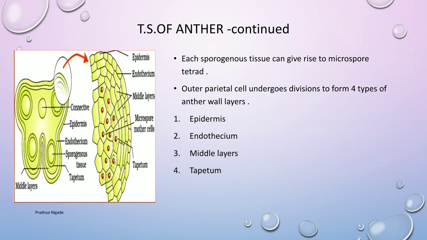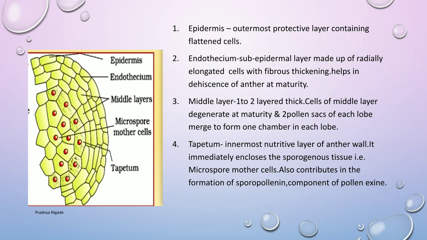All these four anther wall layers are shown in the diagram. Now let's see the details of these four layers in the next slide. So number 1 is epidermis. Now epidermis is the outermost common wall layer of the anther that consists of flattened cells. This epidermis is protective in function. This was about the epidermis.